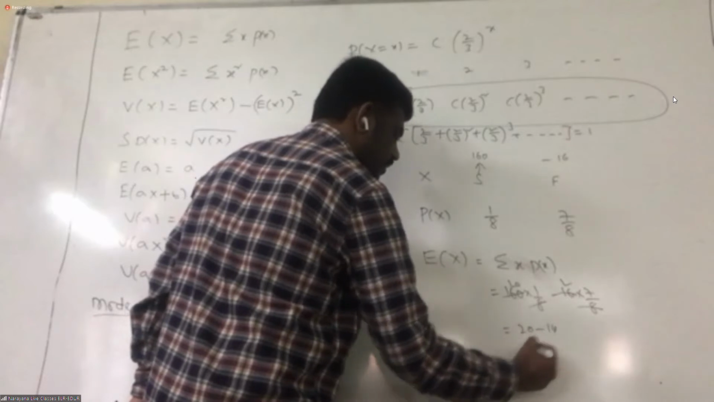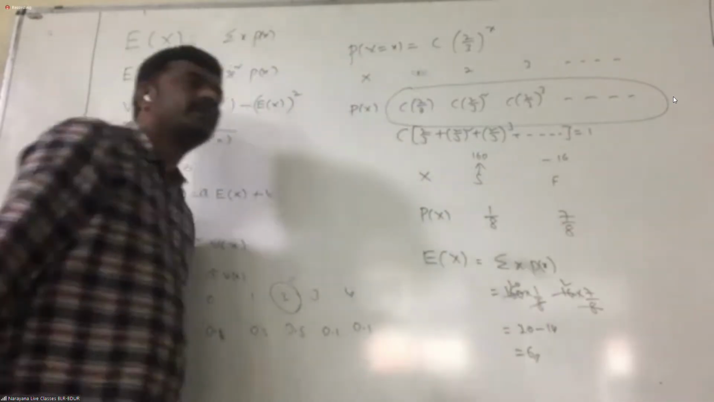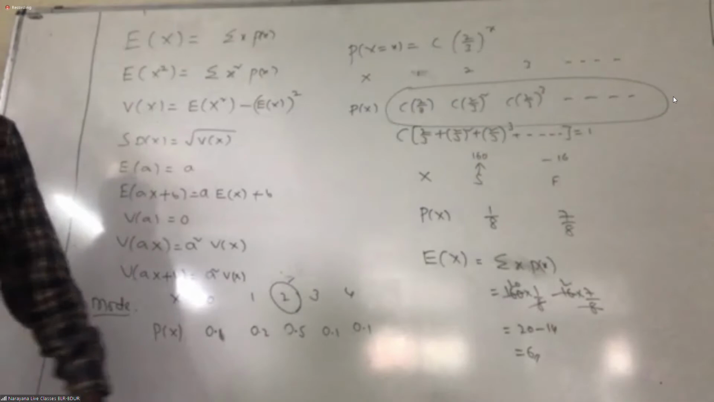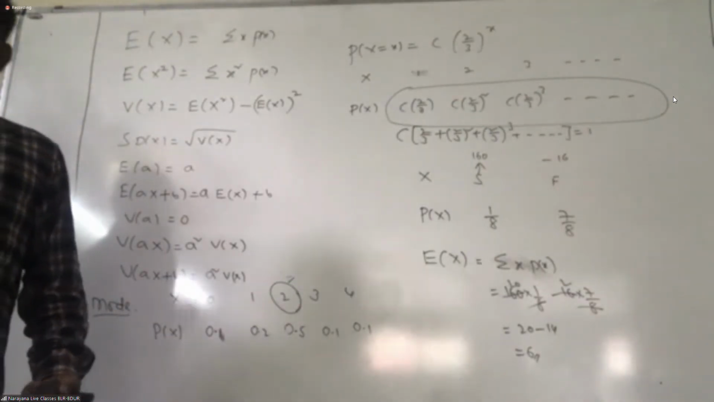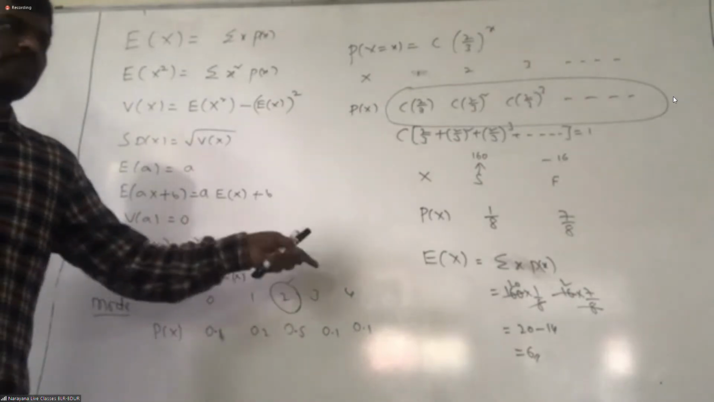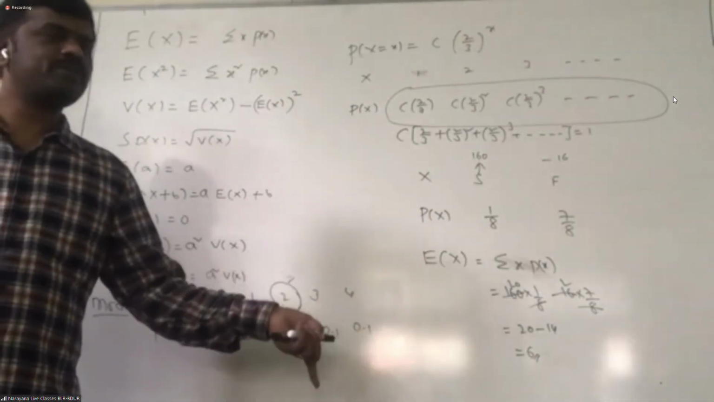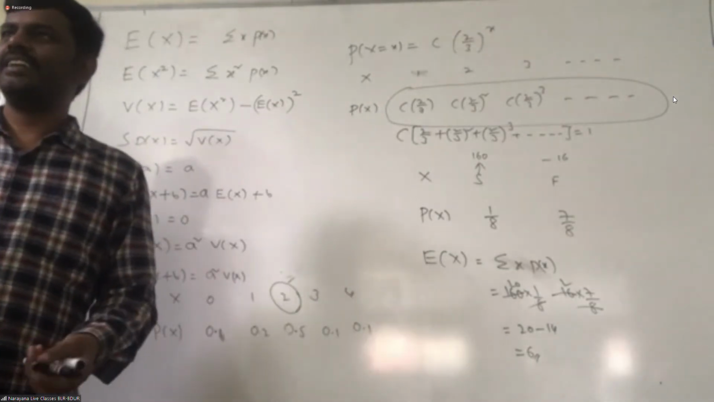So it is 6 rupees. See, we will try to play the game by thinking that I'll get 160 rupees. But what is the general expectation? 6 rupees only. Understand?